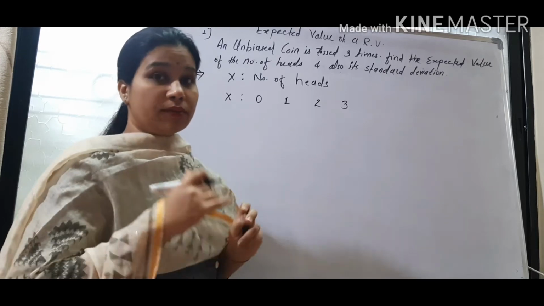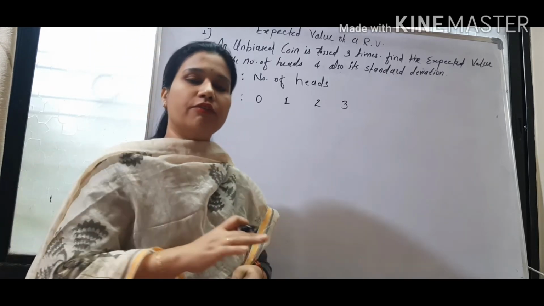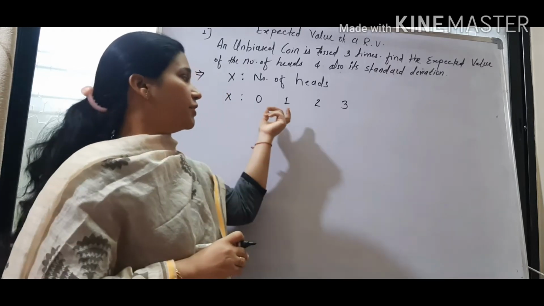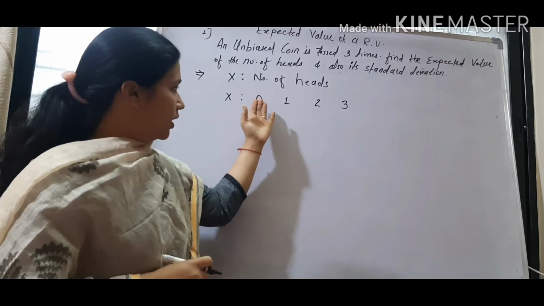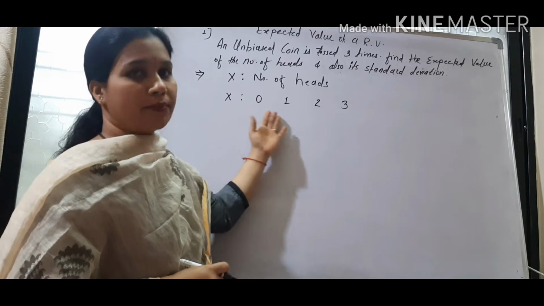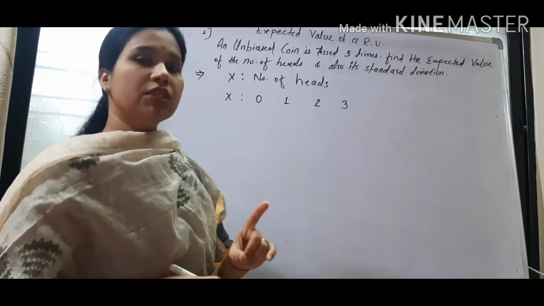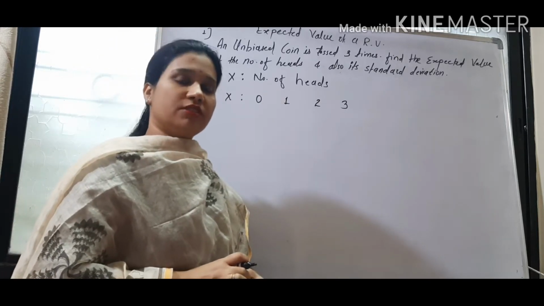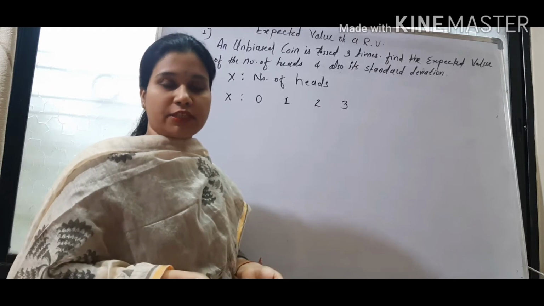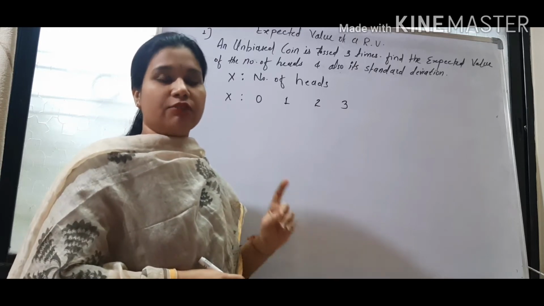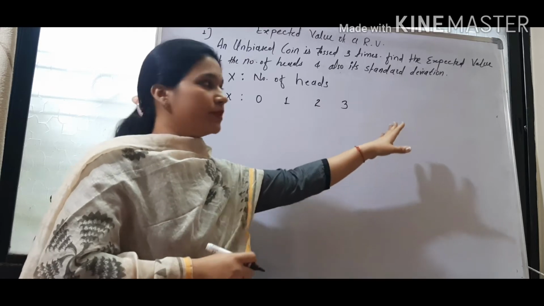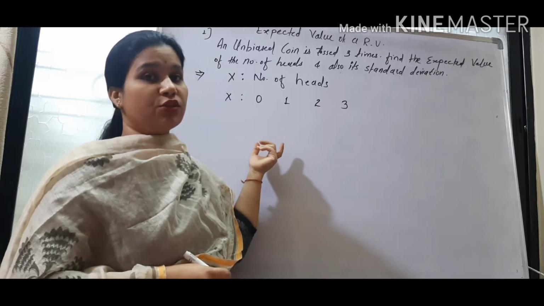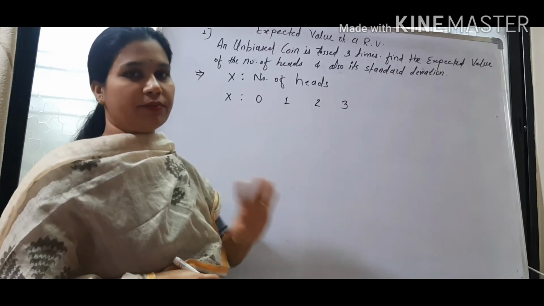Now we need to write the probability, because without a probability distribution we cannot find the expected value or variance or standard deviation. So for that we must write the probability distribution here, meaning after this x we have to write the probabilities. To write the probabilities, one thing you should know is the sample space. For this experiment, when 3 coins are tossed, many students can imagine what the sample space can be, but those who cannot imagine it, the first task is to write the sample space in rough or on the side. So first of all, write down the sample space, because without it this probability distribution cannot be calculated.